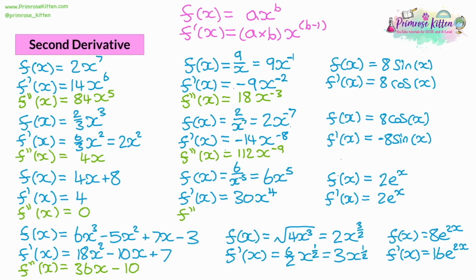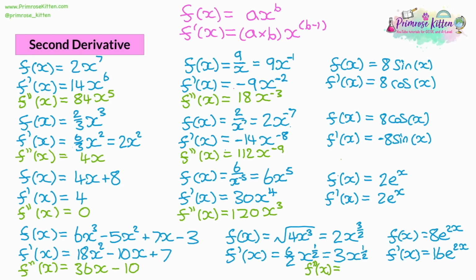Now, for our next one, we didn't have any negative numbers. This will be a little bit easier. So we've got 3 times 4 is 12, and the 10, so 120, and reduce the power by 1, 120x cubed. This stays consistent as well when you have functions that have a fraction as your power.